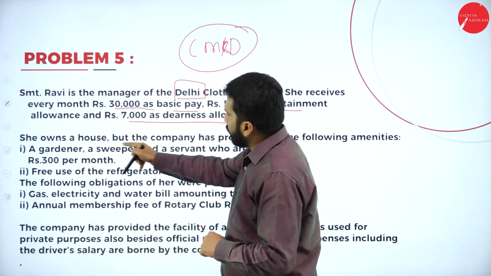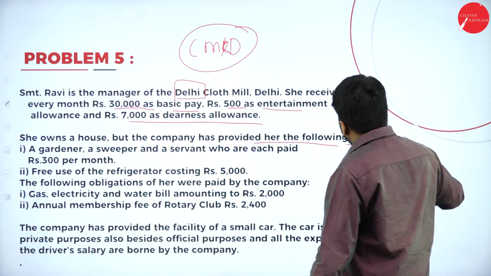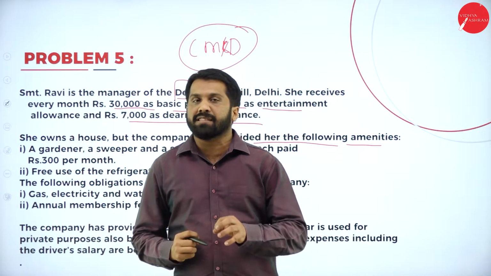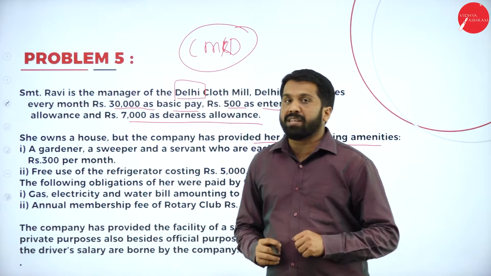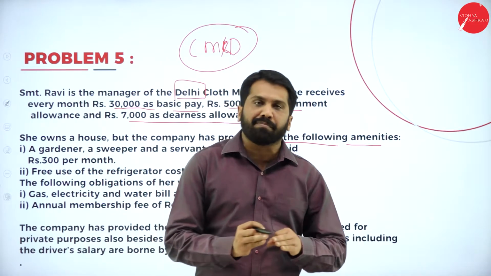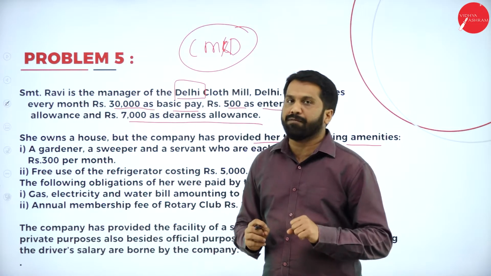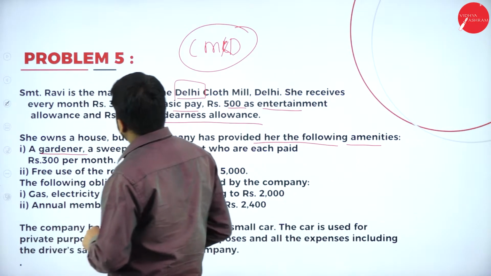Now, she owns a house, but the company has provided her the following amenities. So, additional benefits they have given. The additional benefits, what we call? We call it as perquisites. Perquisites are normally not paid in the form of cash, but in the form of benefits. Now, the first is a gardener.